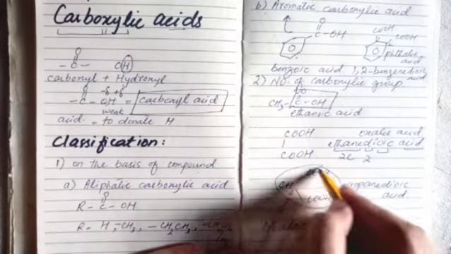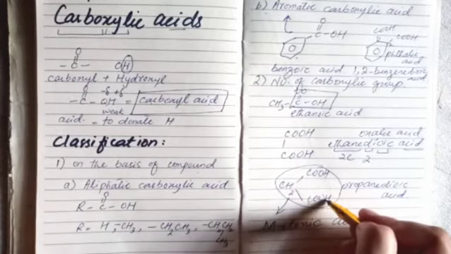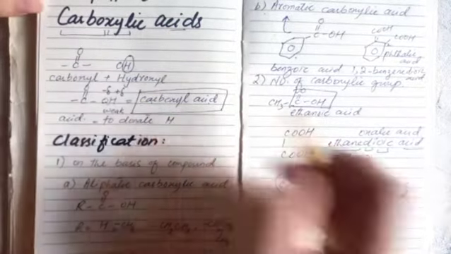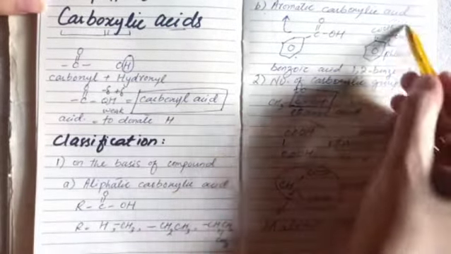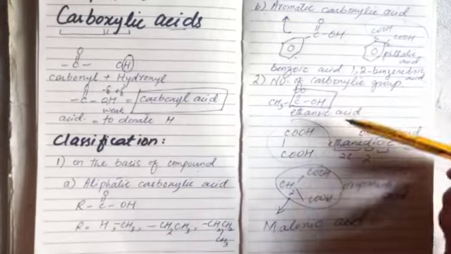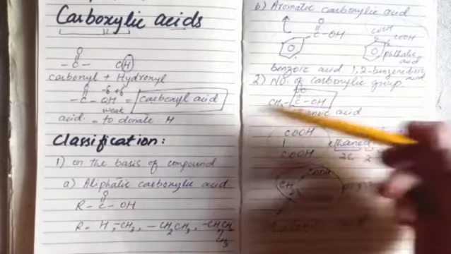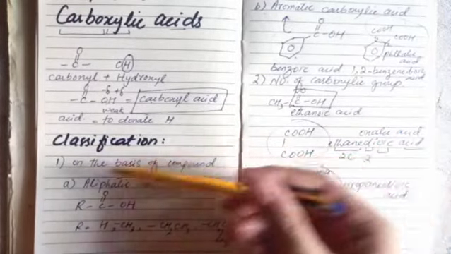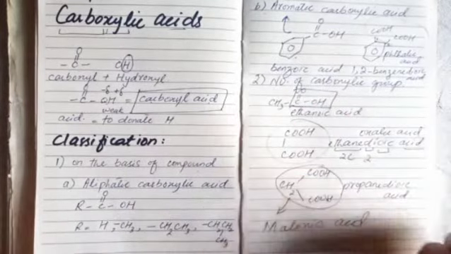So it contains two groups of carboxylic acid. It contains also two groups. It also contains two functional groups of carboxylic acid. So on the basis of number and on the basis of compound, there come two classifications.